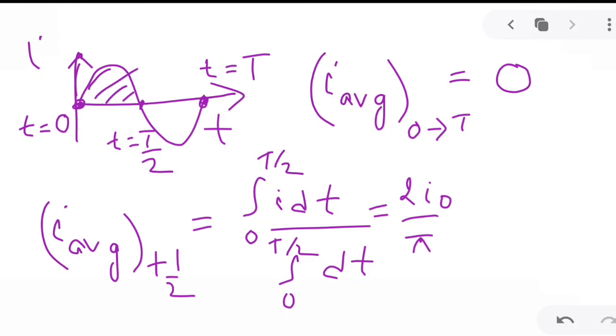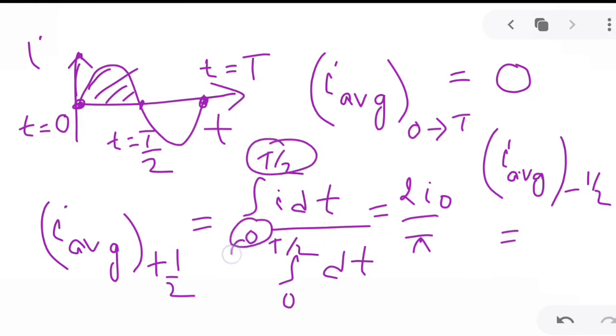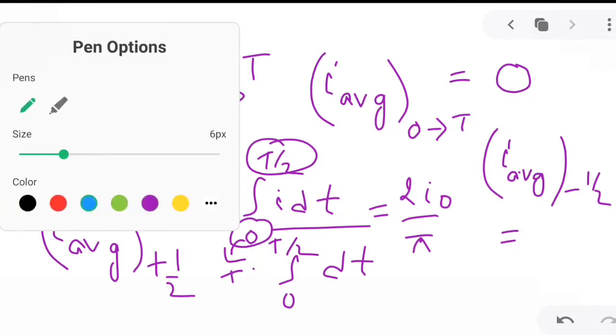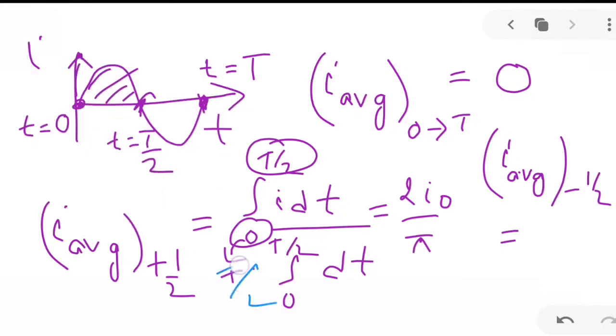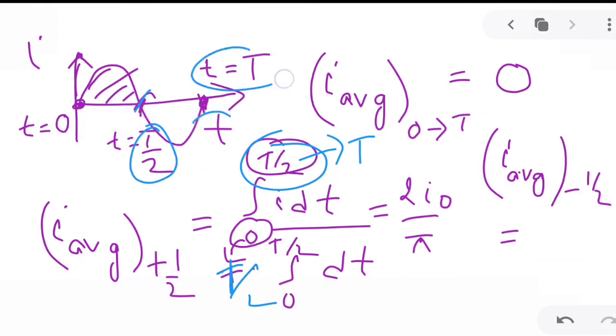Now similarly for the negative half cycle, the limit will just change. The negative half cycle is from this point to this point, so 0 will be replaced by T by 2, and this T by 2 will be replaced by T. So the integration limit will be from T by 2 to T. Then you proceed in a similar fashion and you will get the result.